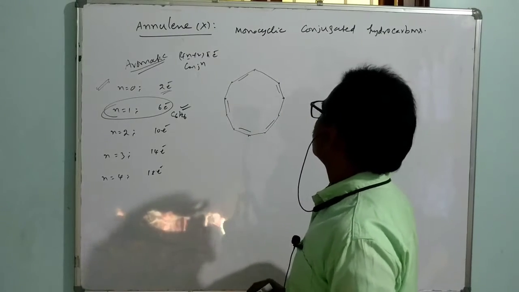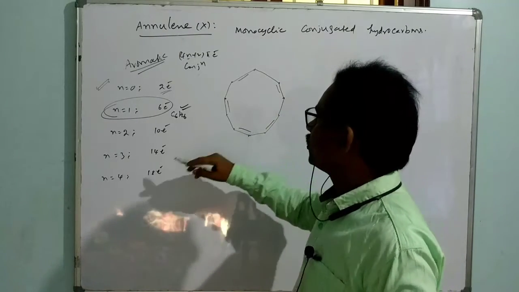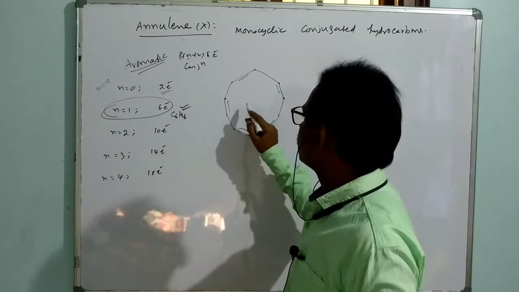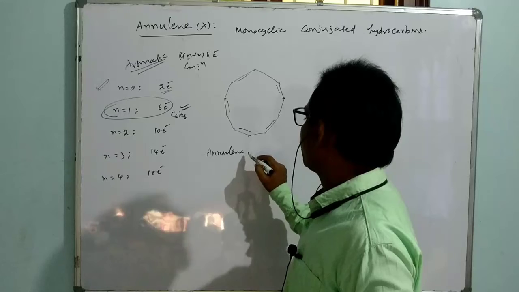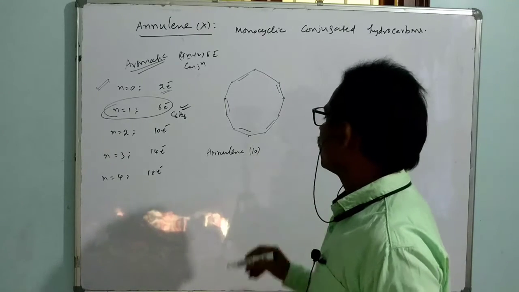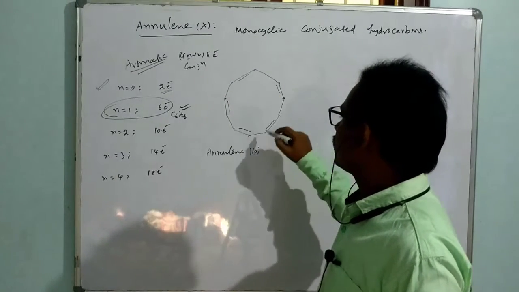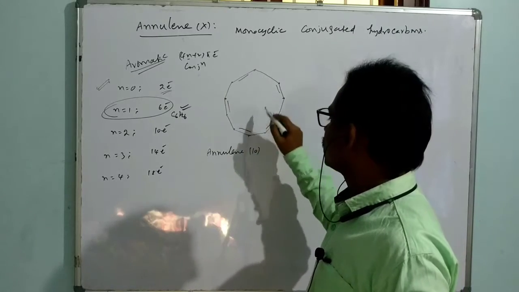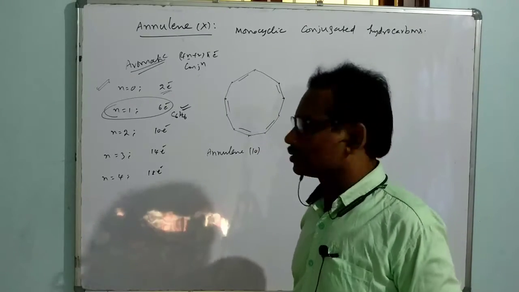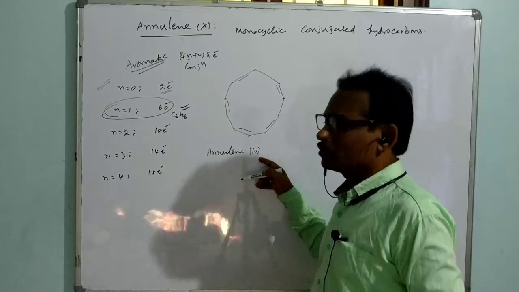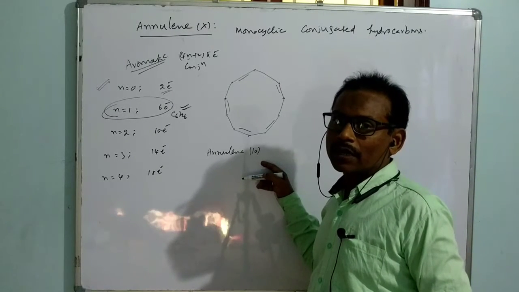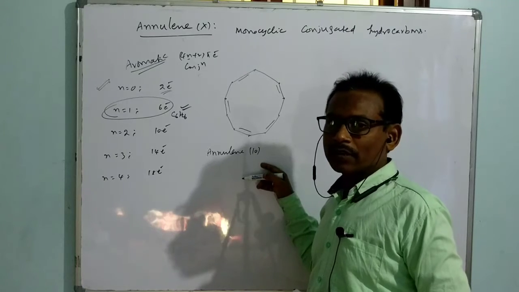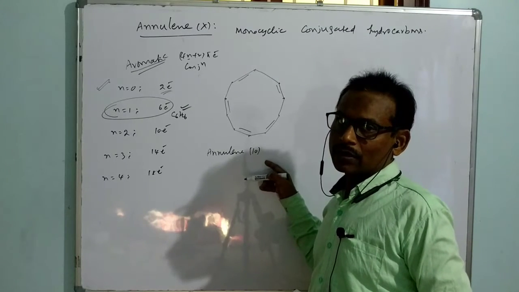Yes, you can say it is a structure with reference to annulene. What is this? Annulene 10. A 10 carbon ring with a total of how many electrons? That is 5 pi bonds. That is a 10 electron conjugation otherwise. The annulene 10 refers to 10 electron conjugation. There are 10 carbon atoms, 10 p orbitals are involved for conjugation. That is the meaning of that annulene.